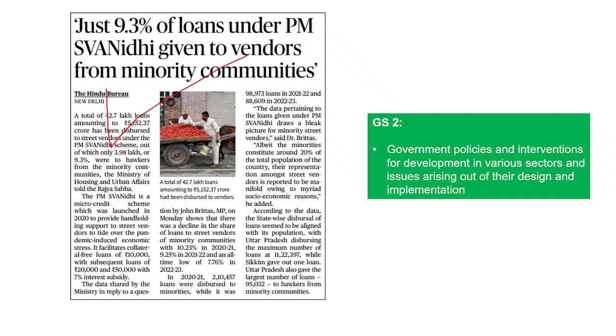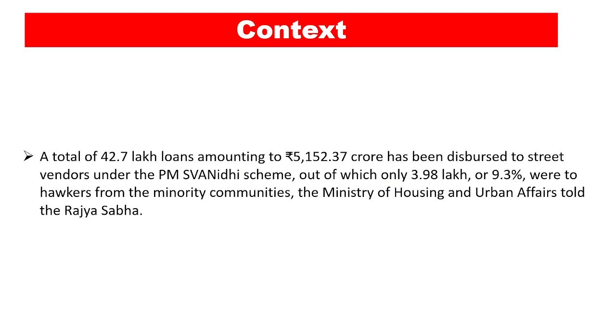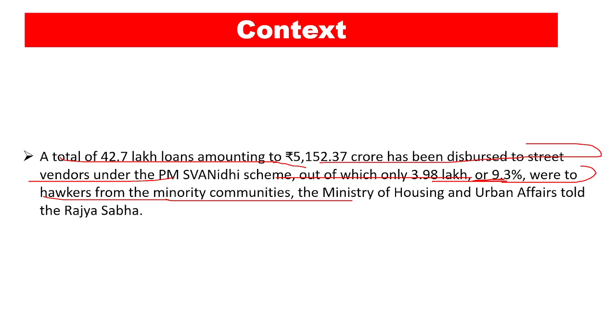Now this kind of newspaper article is important for GS paper 2, that is government policies and interventions for development in various sectors and issues arising out of their design and implementation. Let's talk about this scheme, but before that, let's first understand the context of it. This newspaper article says that a total of 42.7 lakh loans amounting to 5,152 crore have been disbursed to street vendors under the PM Swanidhi, out of which only 3.98 lakh or 9.3% were to hawkers from the minority community, says the Ministry of Housing and Urban Affairs in the Rajya Sabha when asked this question.